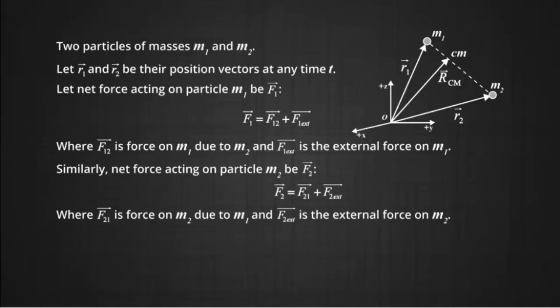Using Newton's second law, m1 a1 can be written as F1, which is the net force on particle m1, equal to F12 plus F1 external. This gives us equation number 1. Similarly, m2 a2 is equal to F2 vector, which is also equal to F21 vector plus F2 external vector. This gives us equation number 2.